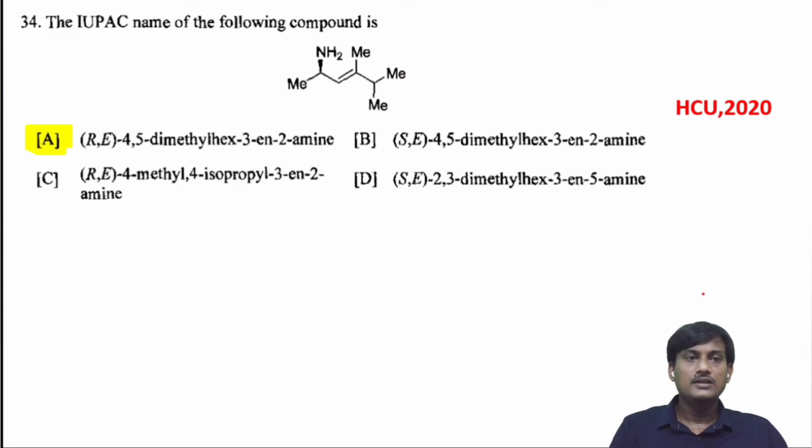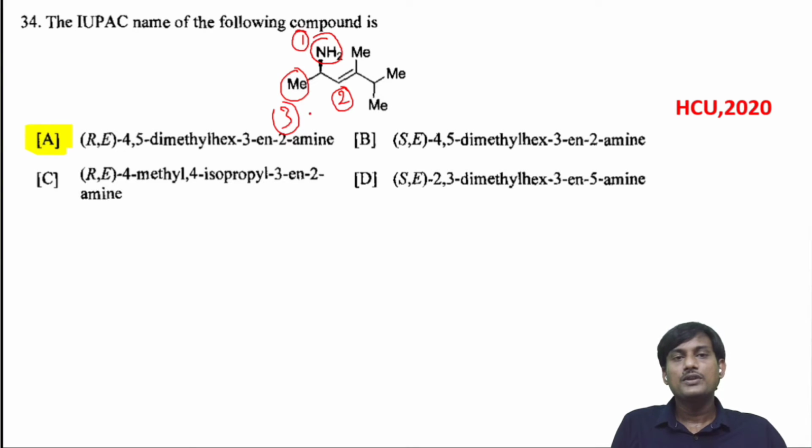This is the order. The IUPAC name of the following compound is... Here we have to find out the stereochemistry. Here you have the NH2 group, this carbon large group and a methyl group, and hydrogen is below the plane. So when you give numbering, this one gets 1, this one gets 2, and this one gets 3. When you connect 1, 2, 3, if the hydrogen is below the plane and you get clockwise, the configuration will be R.